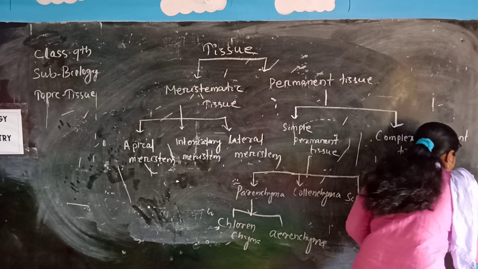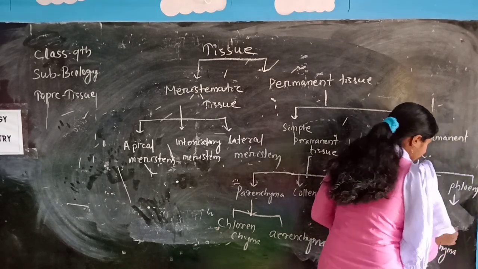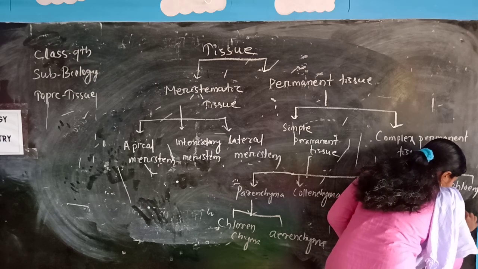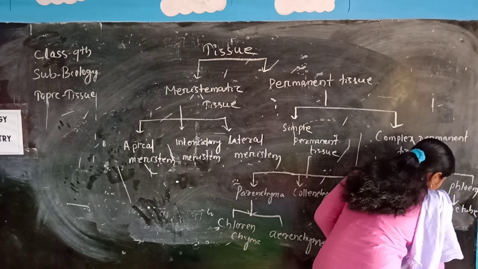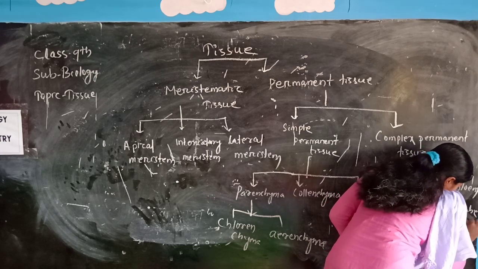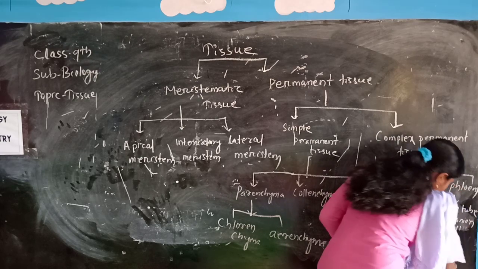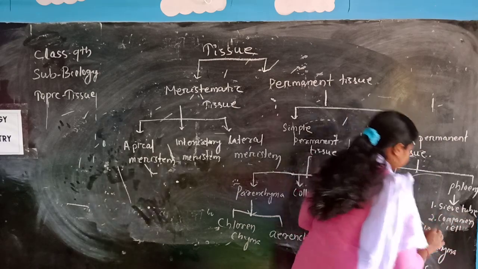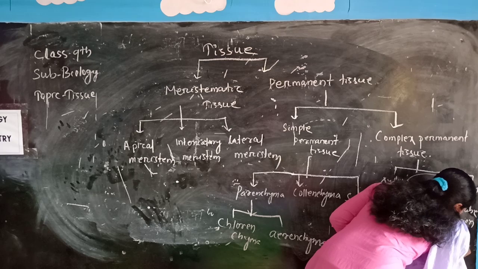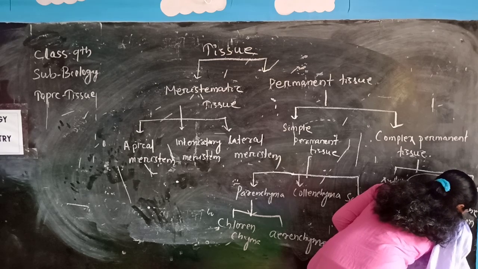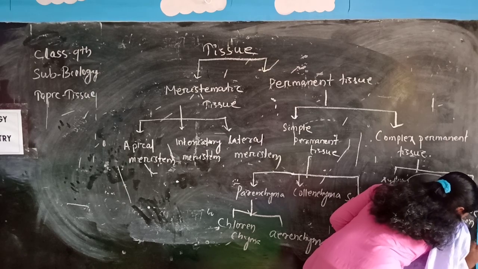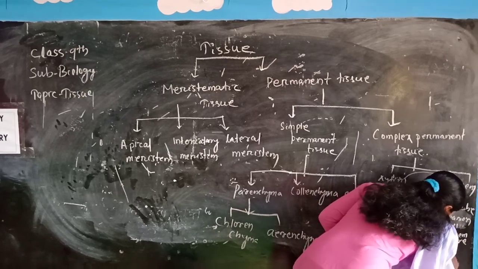Next, phloem consists of sieve tubes, companion cells, third is phloem fiber, and phloem parenchyma.